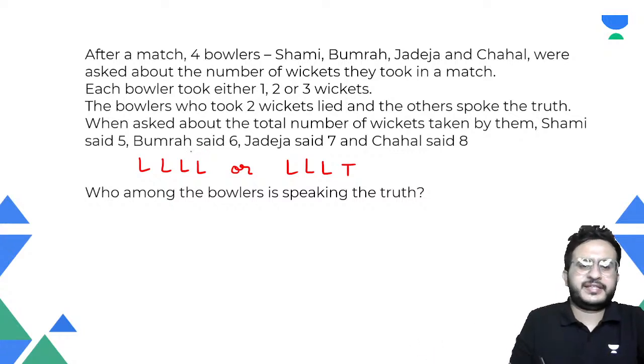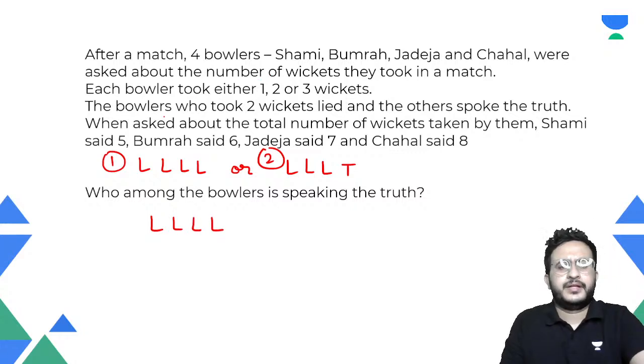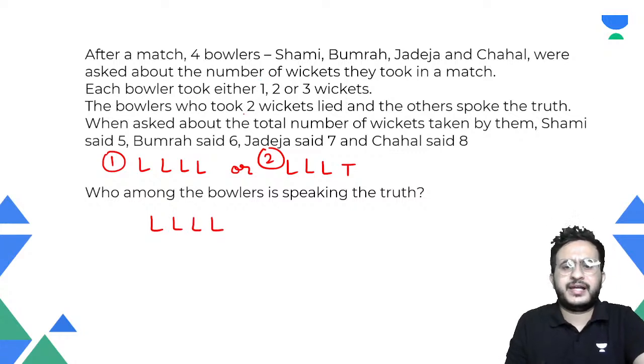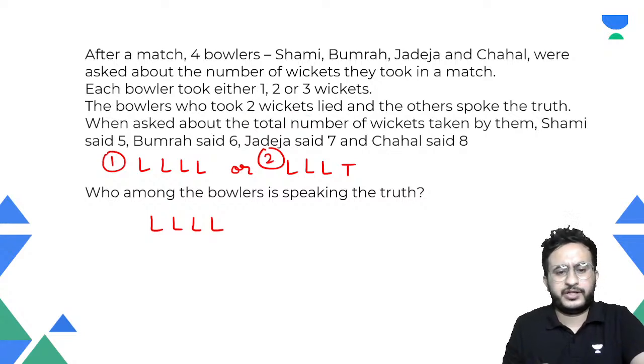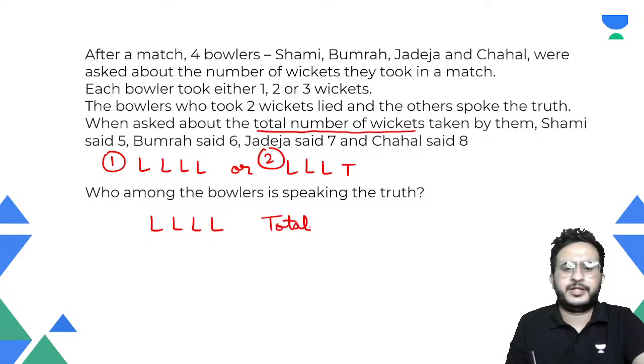Right. So let us take this case, if all of them are telling lie. This is case one, this is case two. If all of them are telling lie, what is the condition given here? The bowlers who took two wickets lied. The question asked is what is the total number of wickets? If all of them are telling lie, what will be the total?